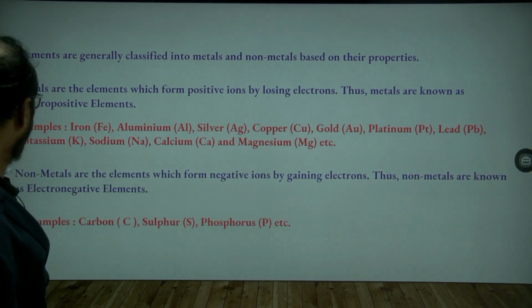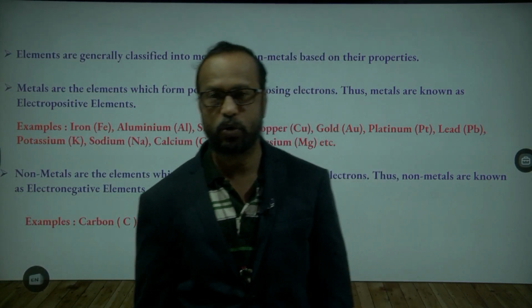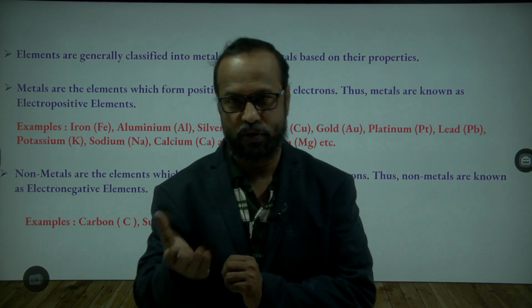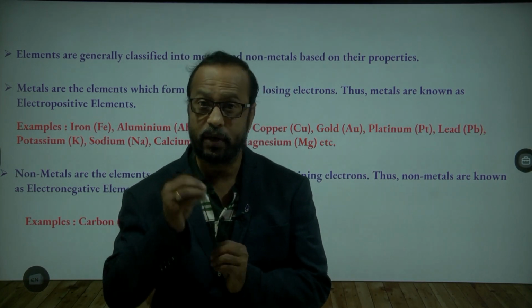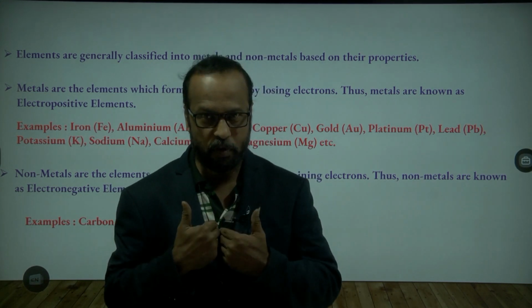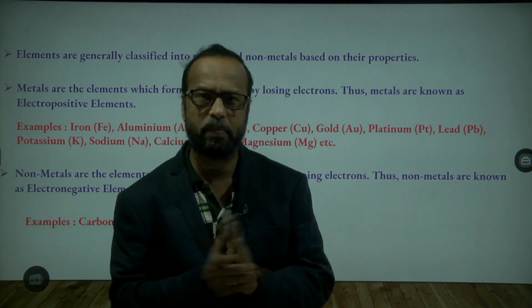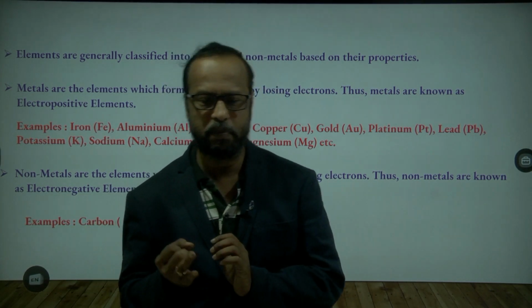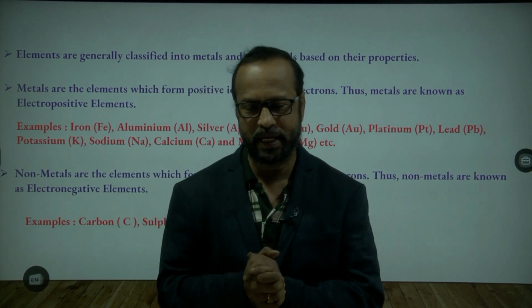So they are called electropositive elements. Metals lose electrons to attain stability. When they lose electrons, the negatively charged particles, they attain a positive charge. Hence they are called electropositive elements. You can give a number of examples for metals like iron, copper, aluminum, gold, platinum, lead, potassium.